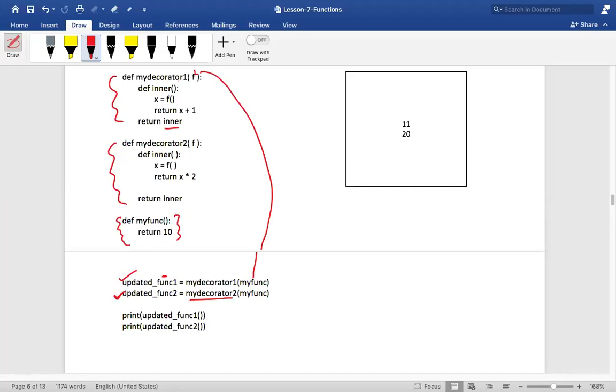Okay, now when I call the first updated function, what will happen? Whom will it call? Decorator 1's inner output, which is x plus 1, that is 11. Second time when I call updated function 2, it will call this one, that is nothing but 20. 20 will be your output. Do you understand? Applying two decorators to it, right? Guys, do you understand this?